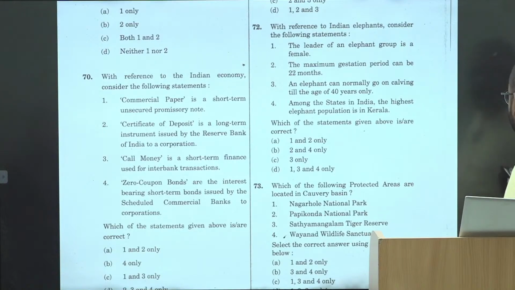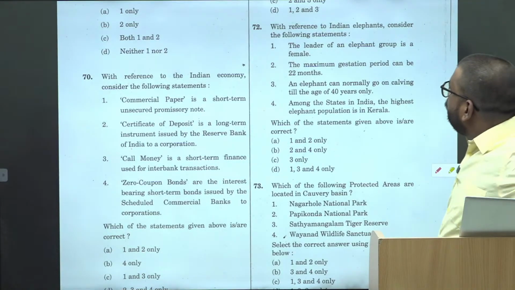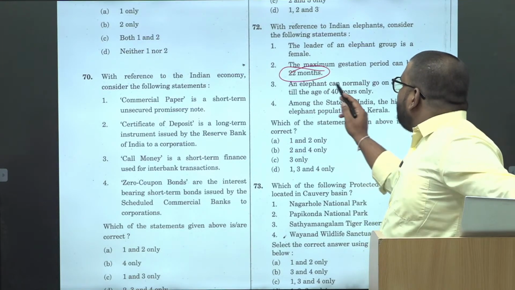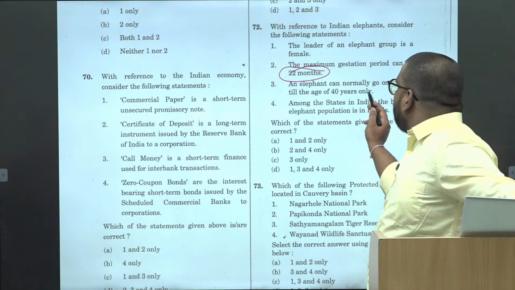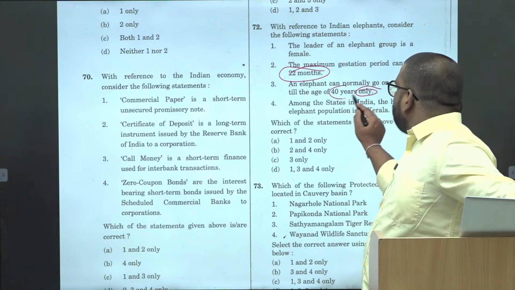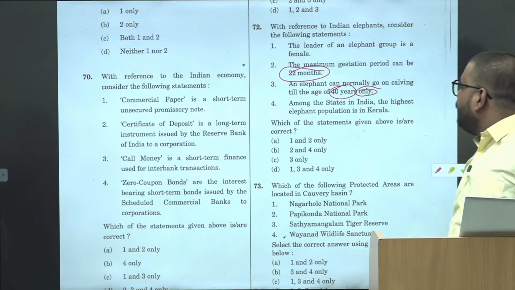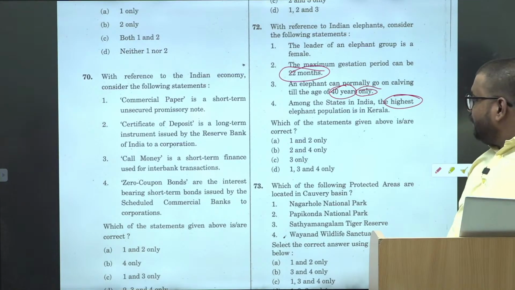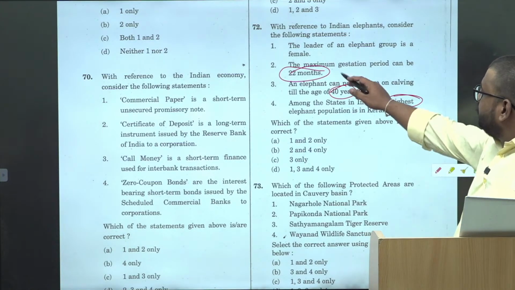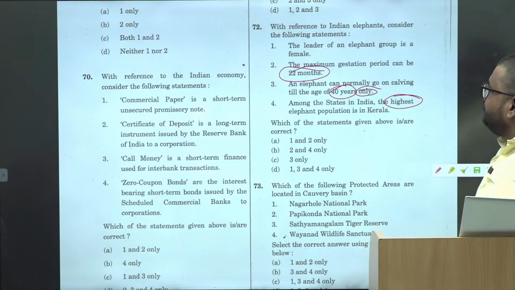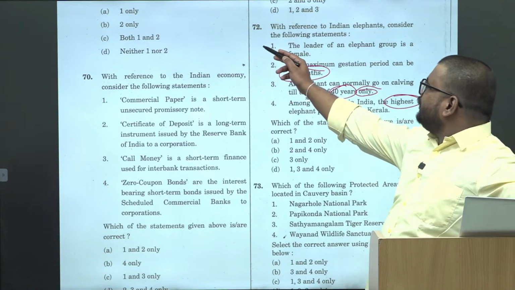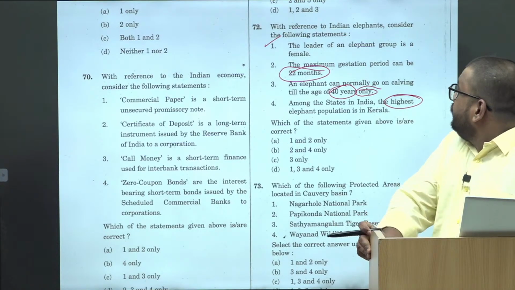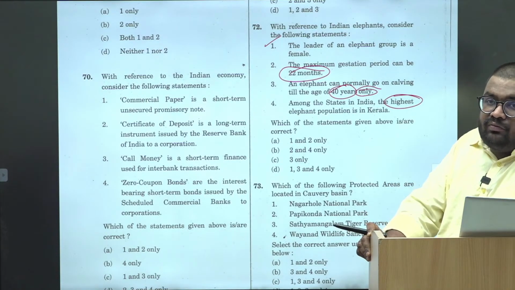Then Indian elephants, the leader of the group is female. Maximum gestation period can be 22 months. And an elephant can normally go on calving till the age of 40 years only. Okay. Among the states in India, highest elephant population is in Kerala. Again, no elimination technique is applicable, okay, because they are all data. Normally, in that case, this is the basic knowledge which you should have, that the leader of the elephant group is female.